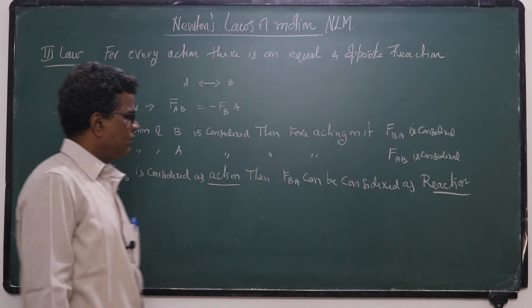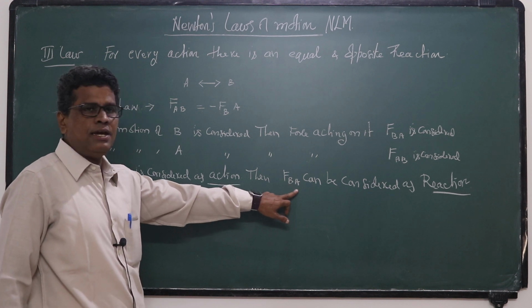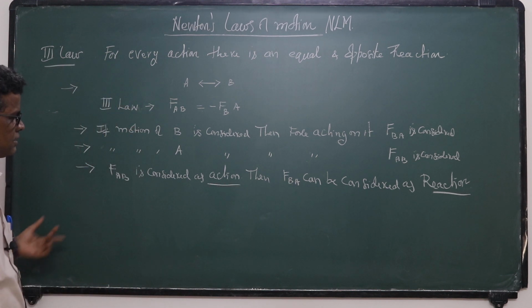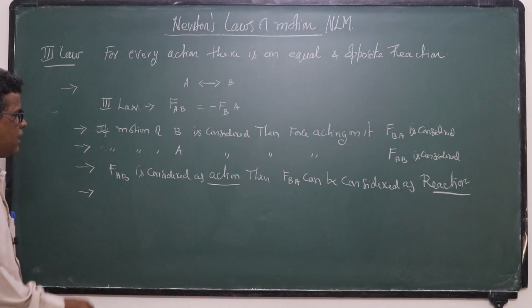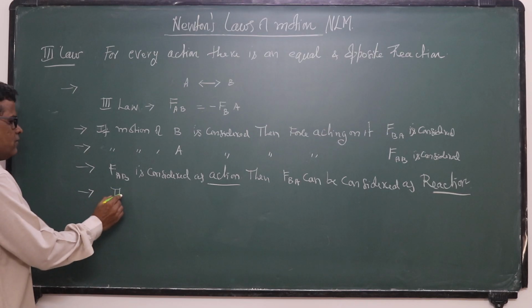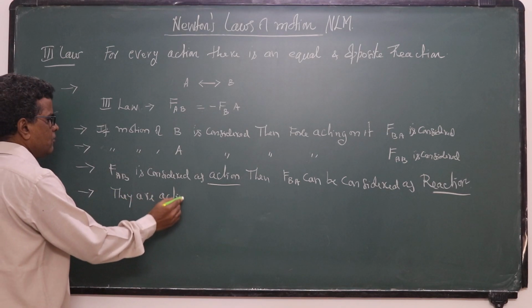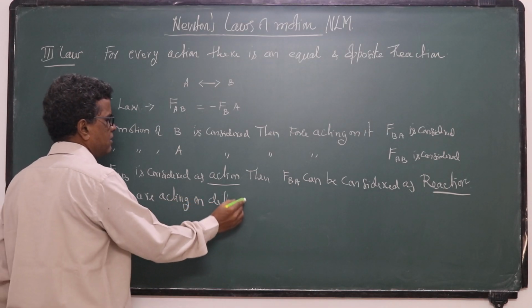Otherwise, if you consider FBA as action, then FAB can also be considered as reaction. They are acting on different bodies, so they won't cancel with each other.